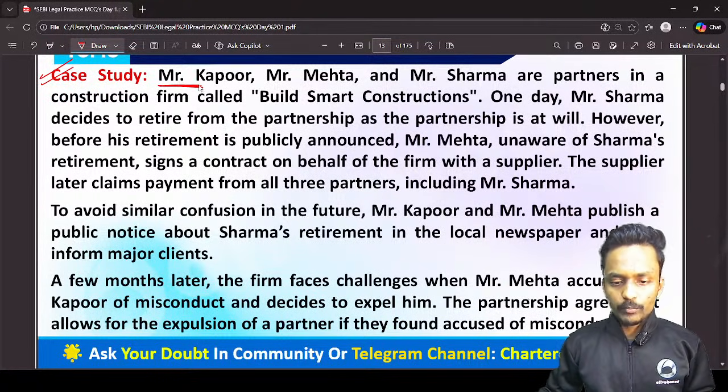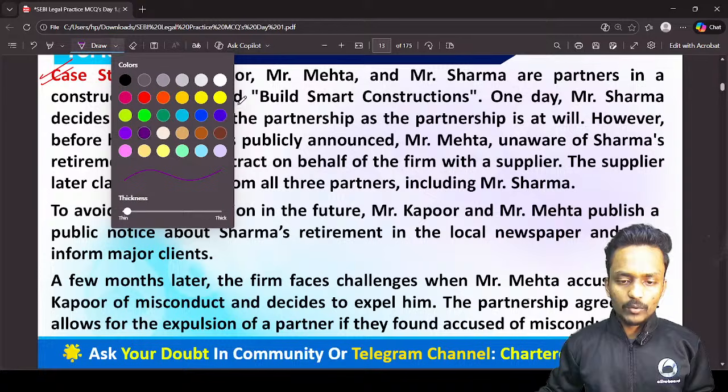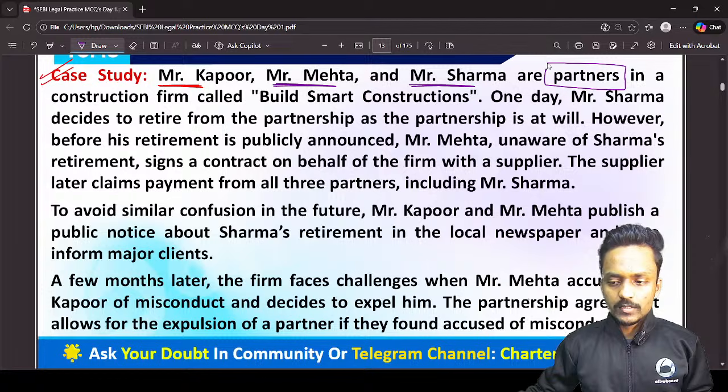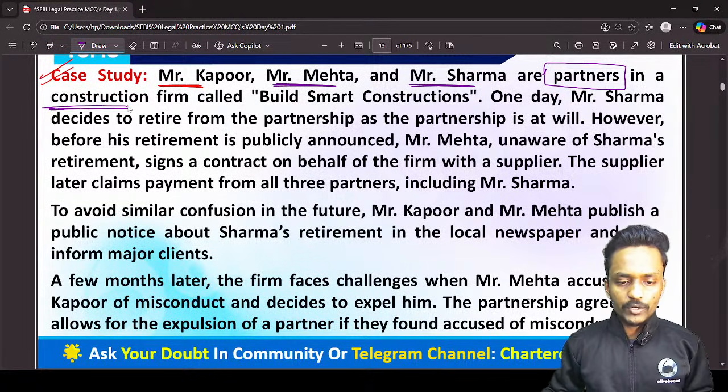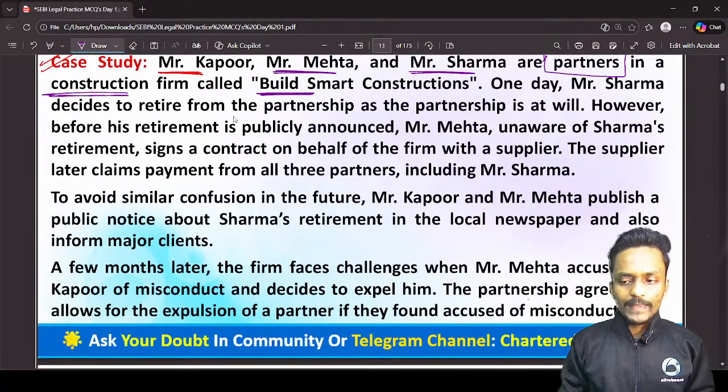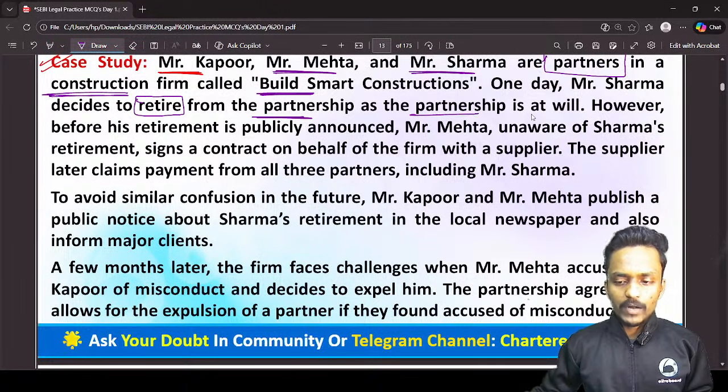We have Mr. Kapoor, Mr. Mehta and Mr. Sharma. These three persons are partners in a construction firm named Build Smart Construction. One day, Mr. Sharma decided to retire from the partnership, as the partnership is at will.